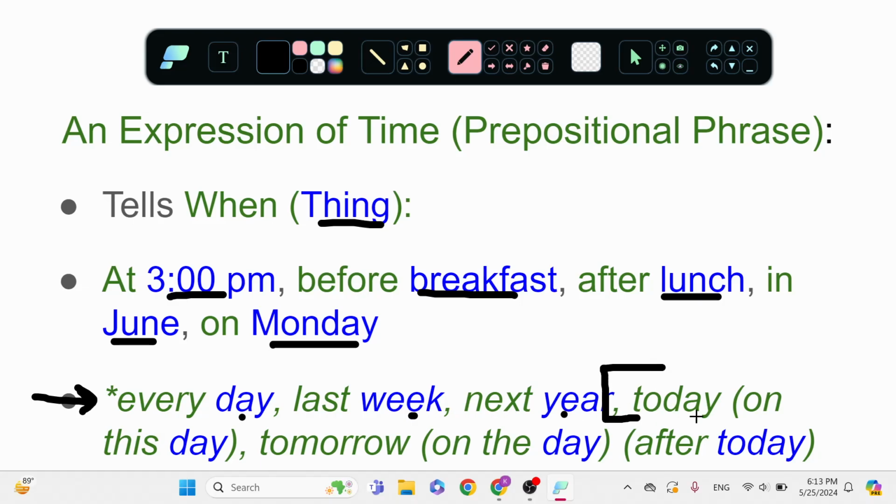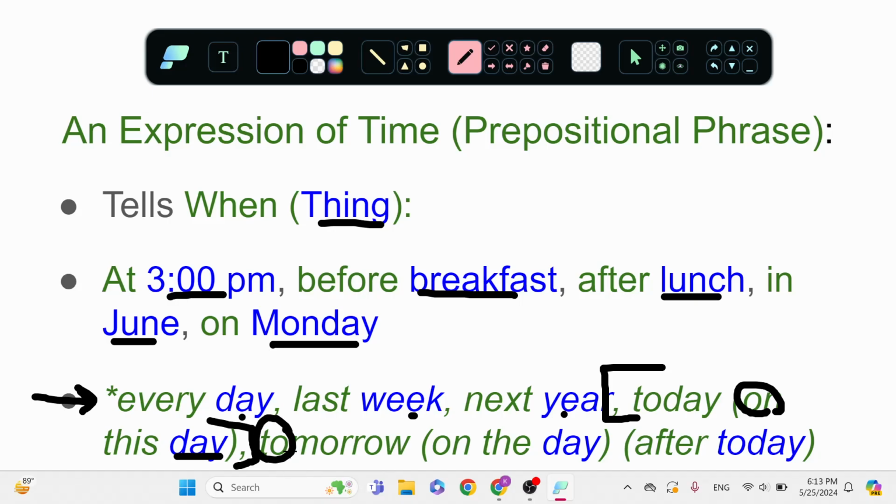Look at today. Another way to say today is with a preposition: on this day, right? So today we can treat it like a preposition. It will be in the same place in the sentence.